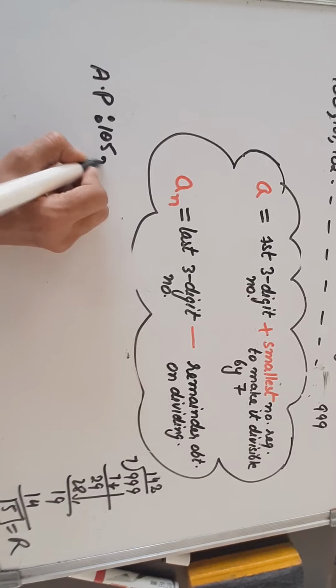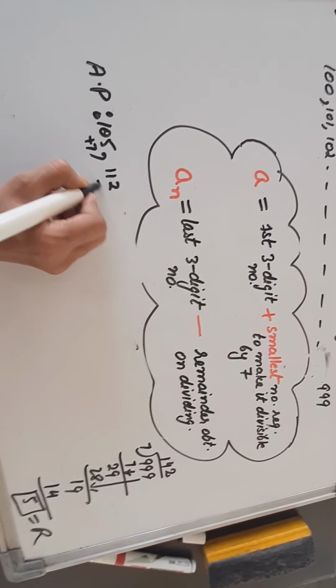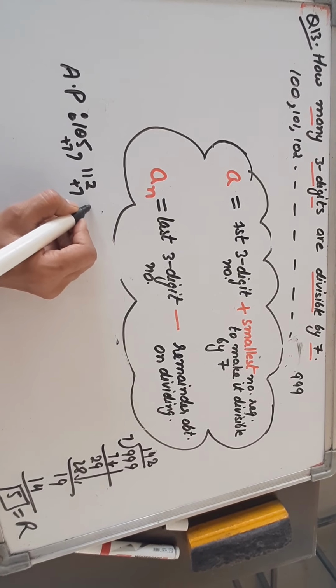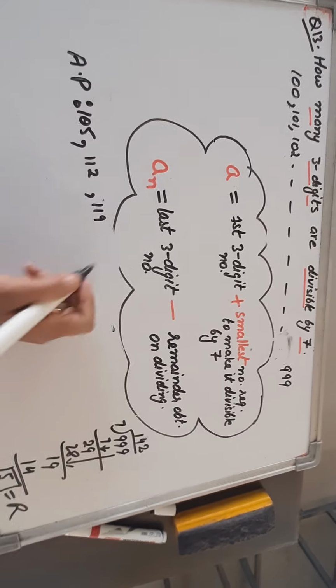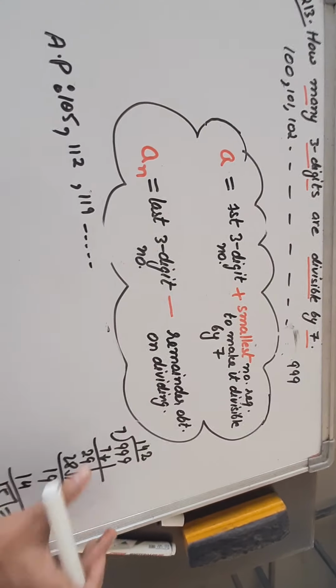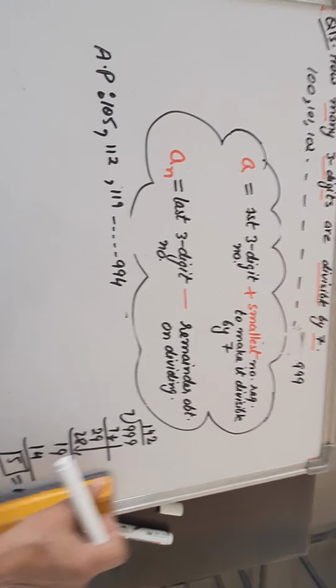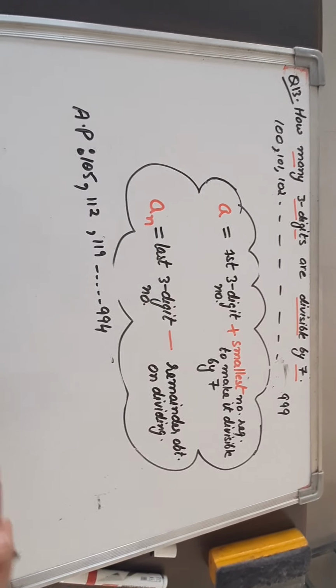So now the remaining terms can be obtained by adding 7. 112, because all these are the divisible multiples of 7. So it will be 119, like this, and so on. The last term we have just checked, it is 994. So dear students, in this way you will get the AP for such kind of numbers.